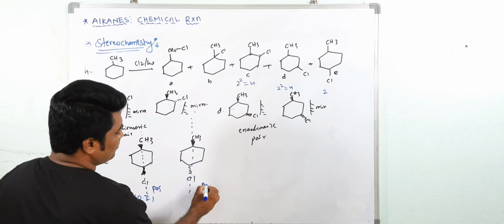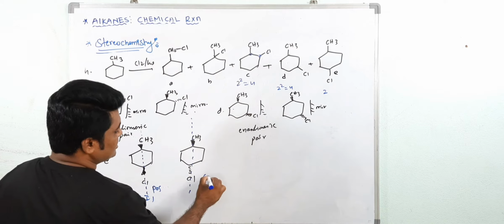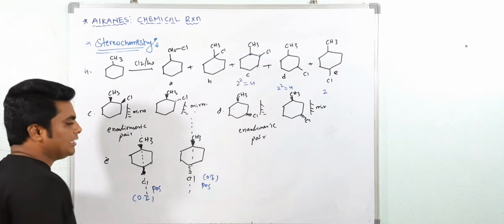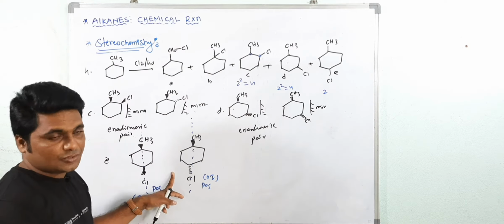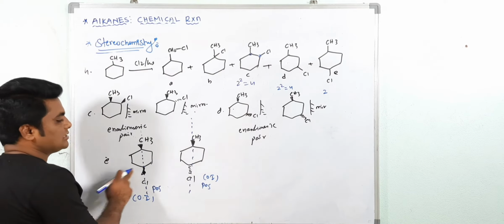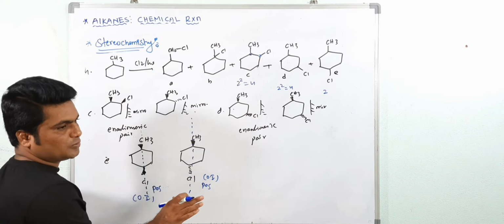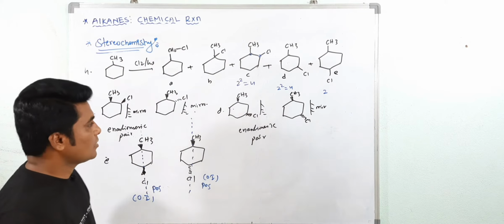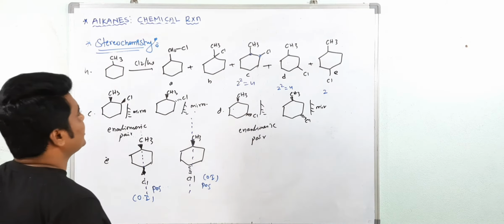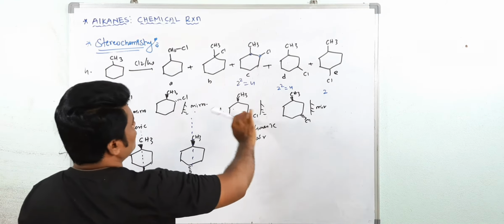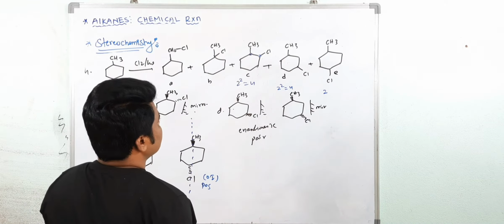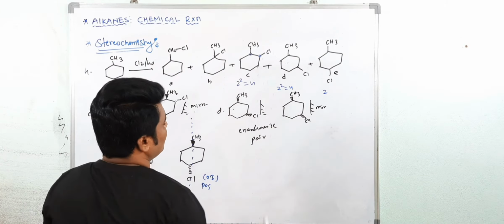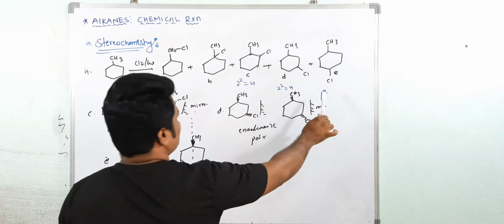So this is also optically inactive. So optically inactive molecules do not have the mirror image. So only geometrical, one is cis, one is trans. Only geometrical isomers are possible, not optical isomers. Now count, how much is it so far? 1, 2, 2 plus 4 is 6, 6 plus 4 is 10, 10 plus 2.